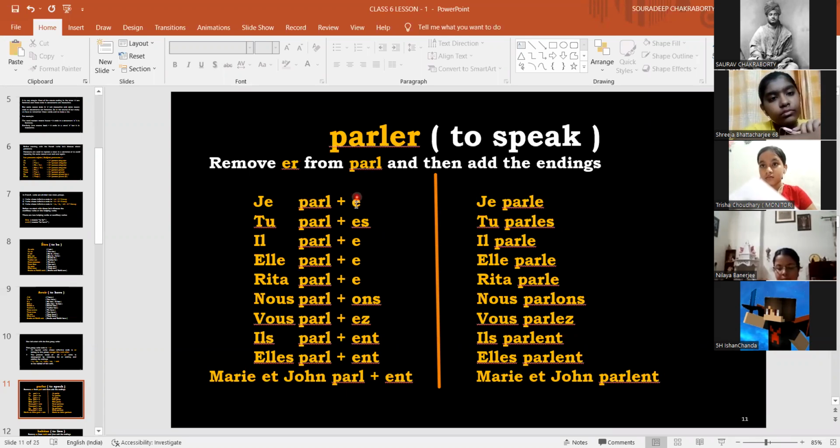Now we will be joining. This is the rule. You need to join these letters: e, es for tu, e here, ons. When you see nous is there, parl, then you need to join ons. When you see vous is written, parl plus ez. And for third person plural form, we add ent. So it comes like this. Je parle, tu parles, il parle, elle parle. Rita, third person singular, parle. Nous parlons.